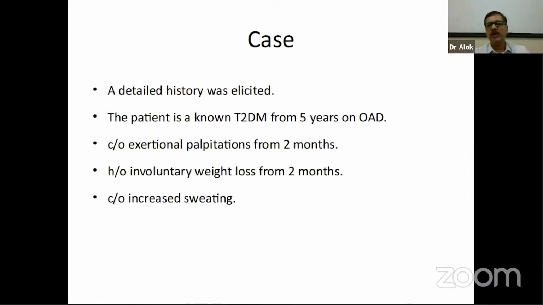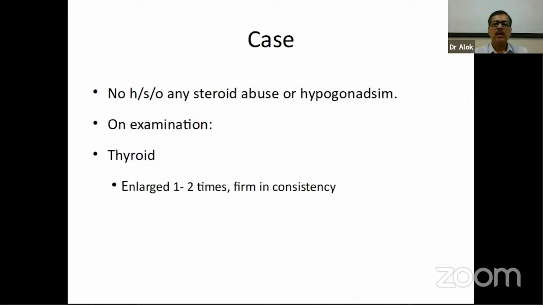2 years ago, he gave a history that he had taken some treatment for a thyroid disorder. But for the last 2 months, he had palpitations and involuntary weight loss. He also complained of increased sweating. There was no history of steroid abuse and no history of hypothyroidism.